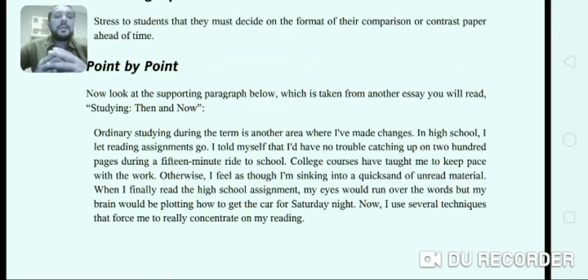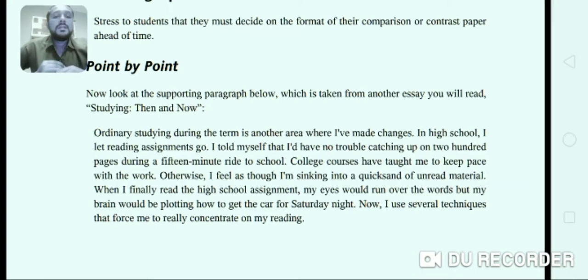And now another point on the same subtopic, that is, college courses have taught me to keep pace with the work. Otherwise, I feel as though I'm sinking into a quicksand of unread material. So see the difference between high school time and college time.